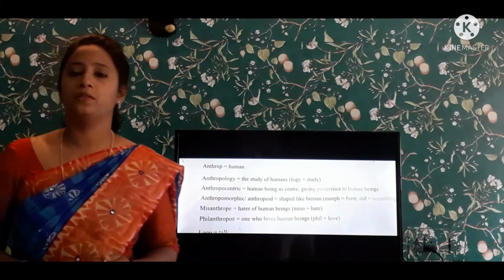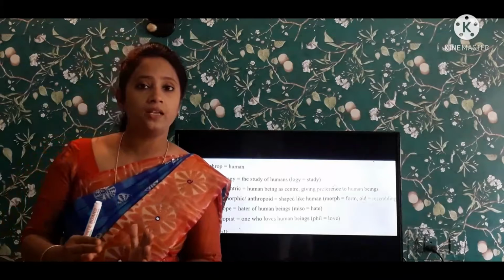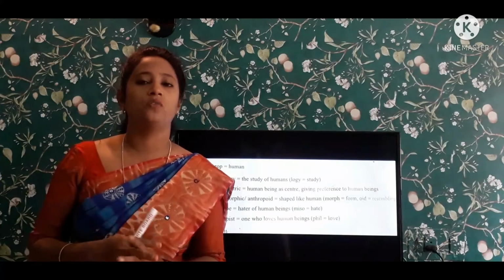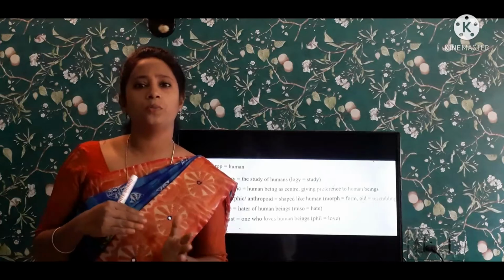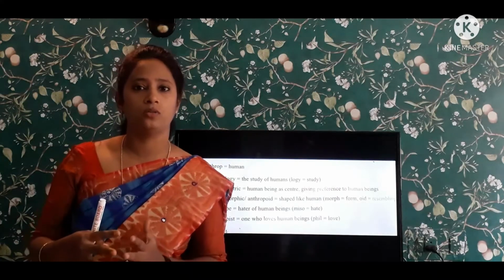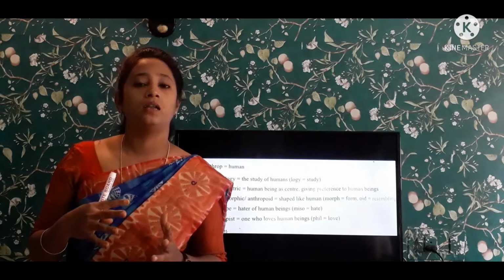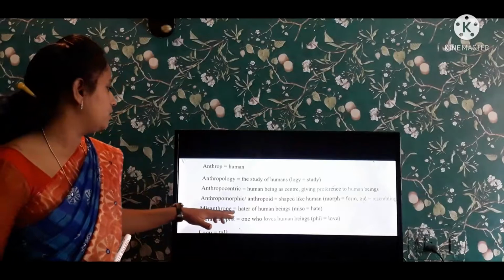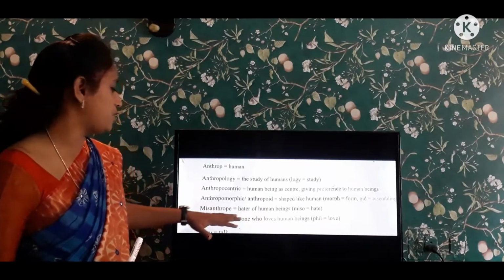Many people don't like to communicate with each other. They want to be alone. They don't want to communicate or socialize. They are reserved. Such people are called misanthropes.